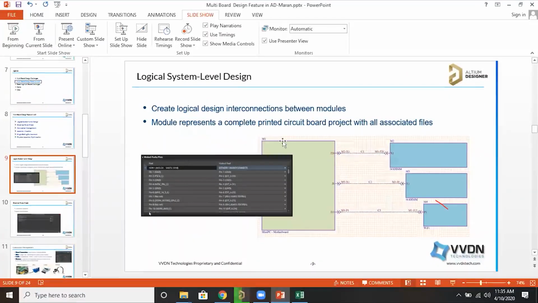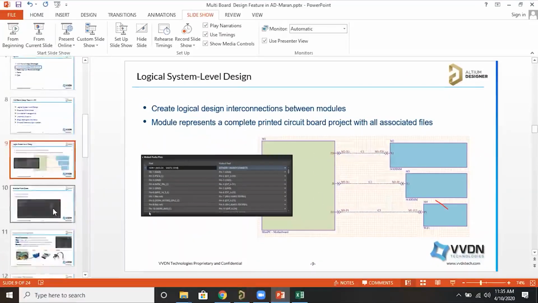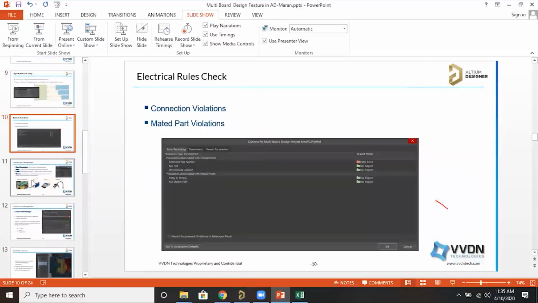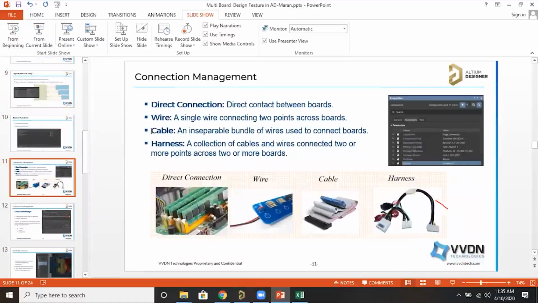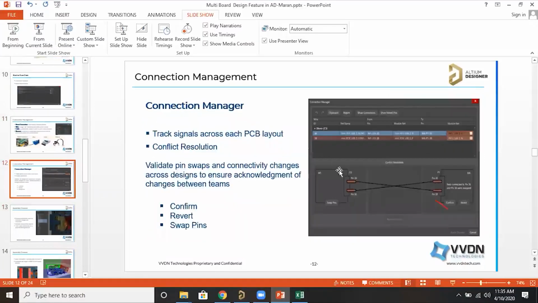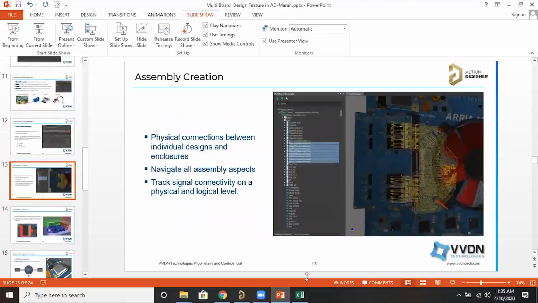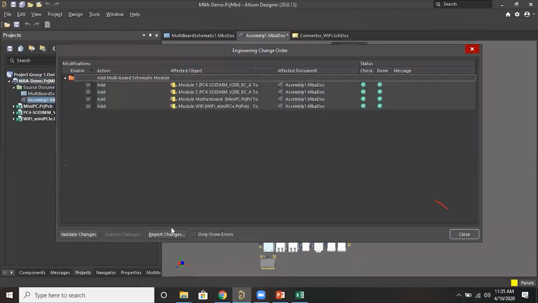So now we have seen the logical system level design, and this one has different options: bus, wire, direct connections, the connection manager. This we will see. Okay, so all the PCBs are imported. If you want, you can generate the report.